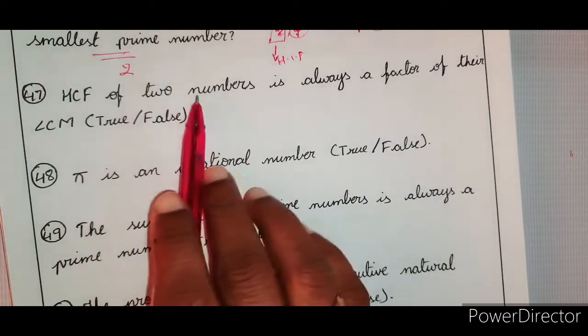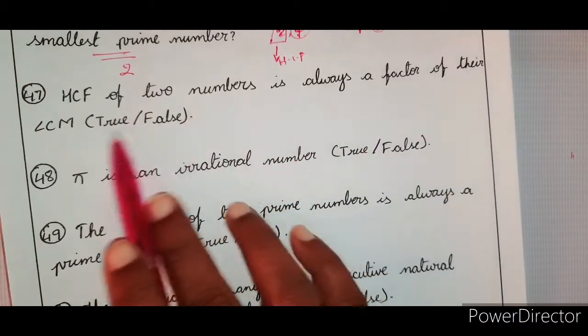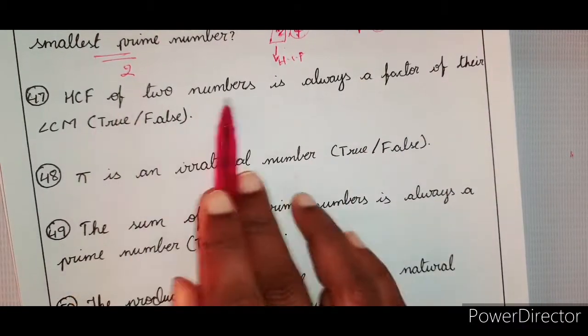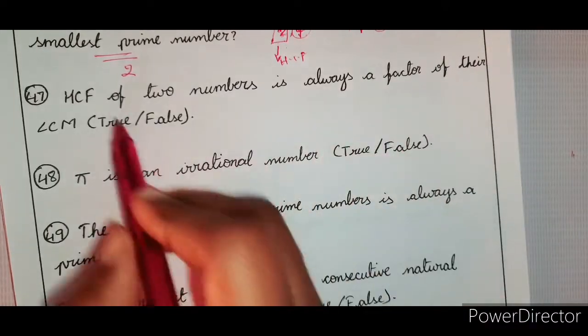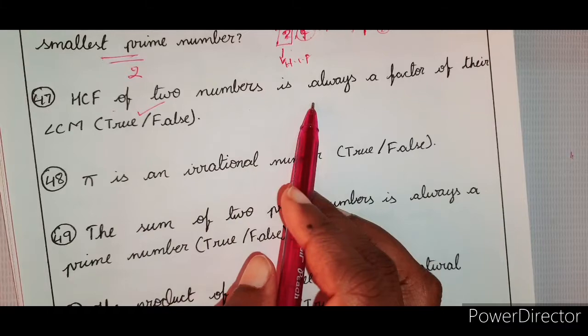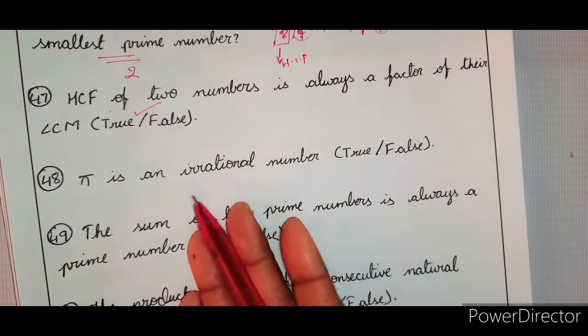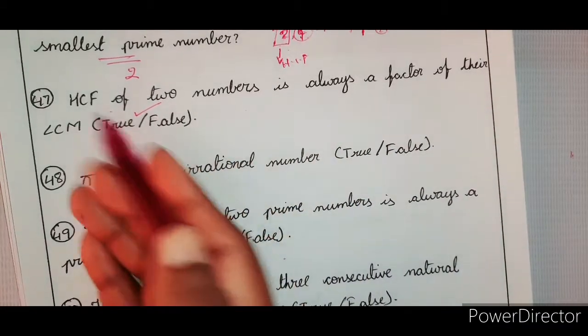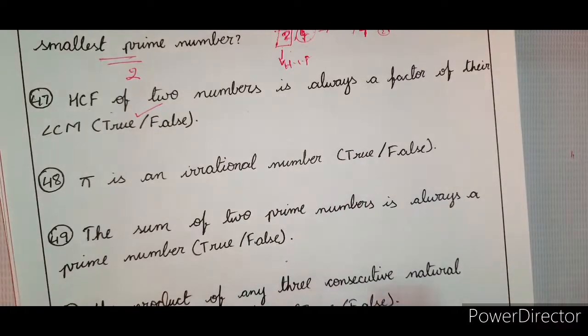Right. HCF of two numbers is always a factor of their LCM. Is that true? Yes, true. HCF means a common factor for both the numbers. LCM means both numbers being multiplied. Then HCF is a factor to both.